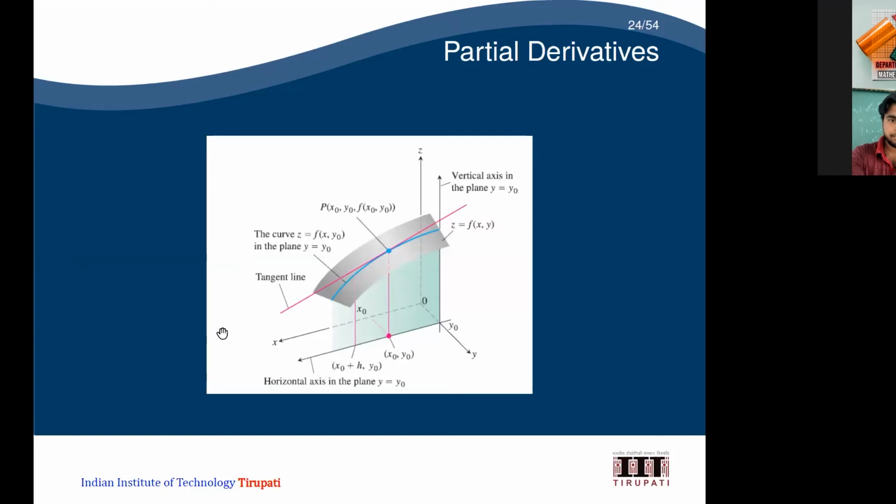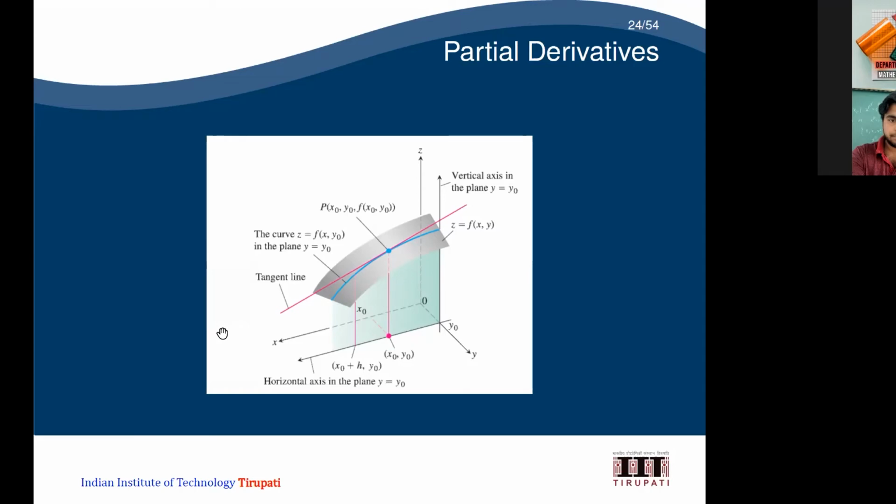Okay, the gray color one is the surface, where I am just cutting it using the plane y equal to b. So I am just cutting it using a plane, and then I get a curve. The blue color one is the curve.